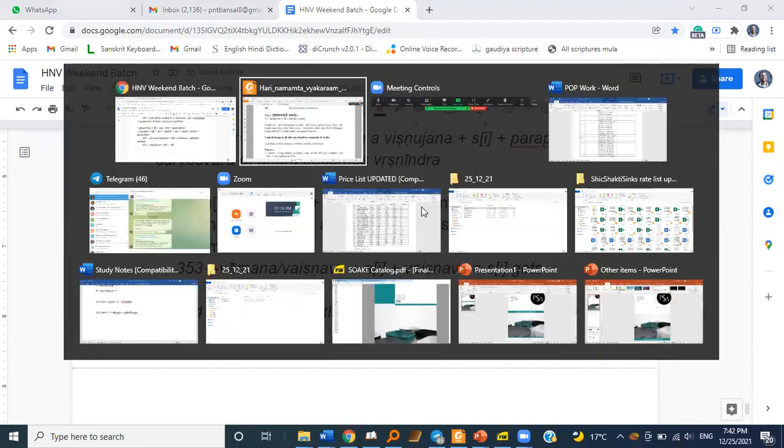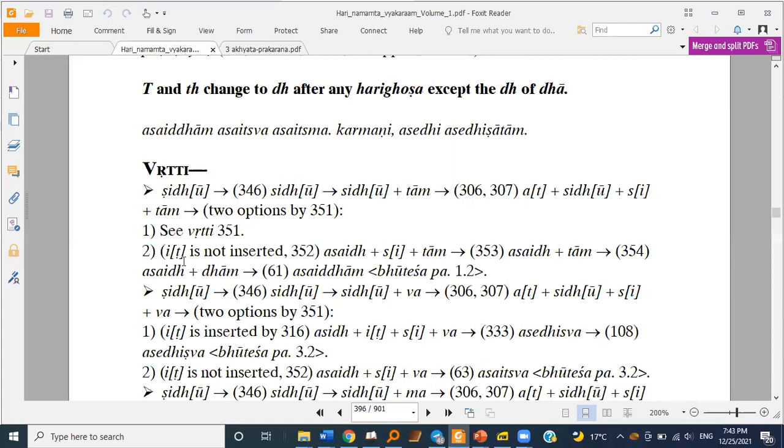Okay. Yeah, that's all. So likewise, we'll make all the Bhutesha Parapada forms, like two of them. So we'll get these forms.